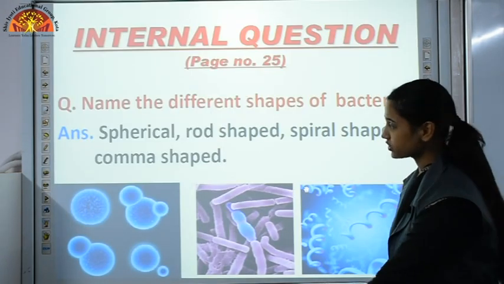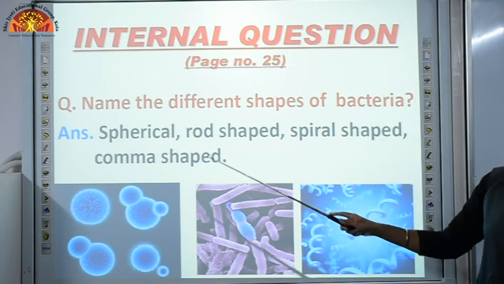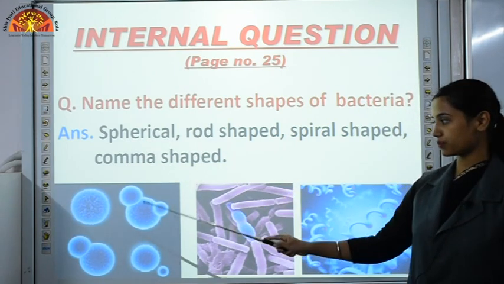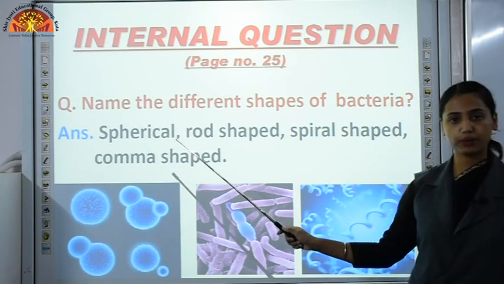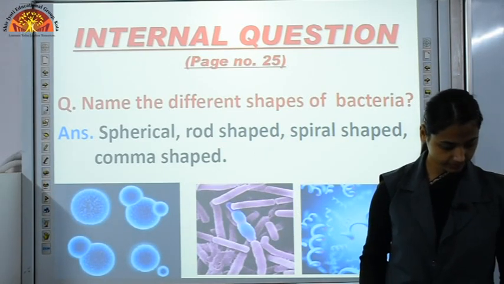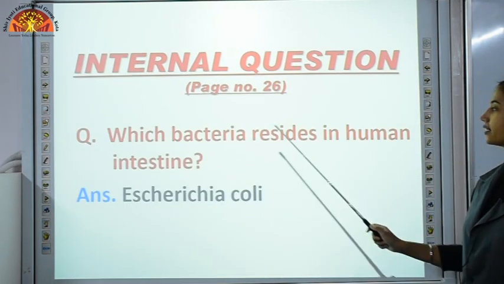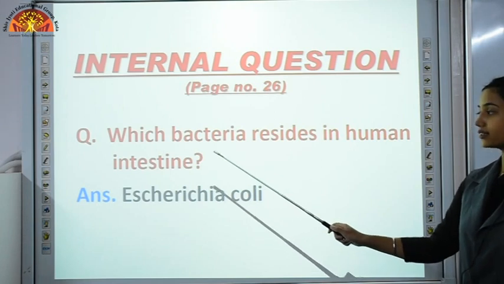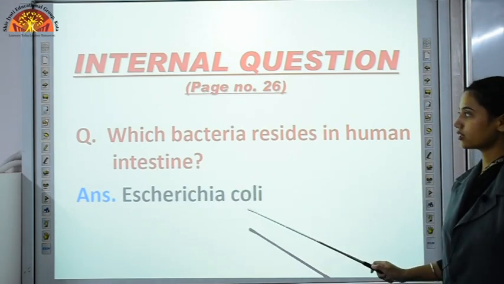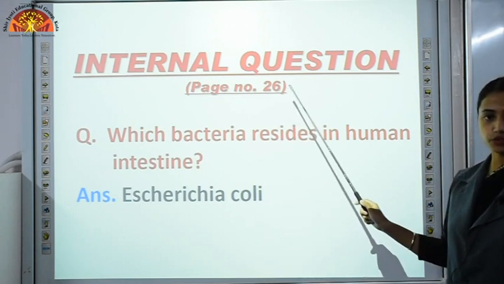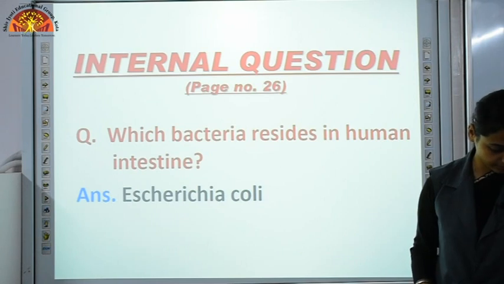So, name the different shapes of bacteria. They are available in all these shapes: spherical shape like this, rod shaped, spiral shaped and comma shaped. Another internal question: which bacteria resides in the human intestine? The name of that bacteria is Escherichia coli. So write this question on page number 26. Pause this video and write it down.